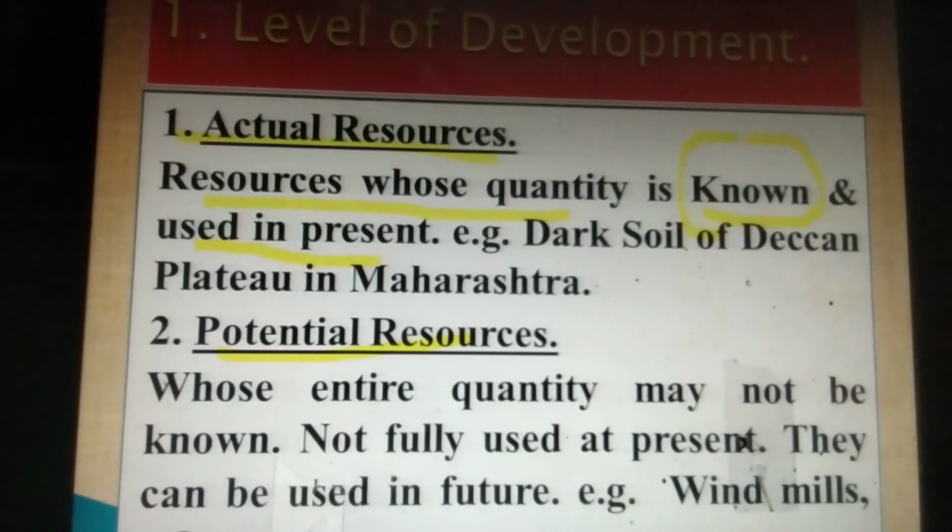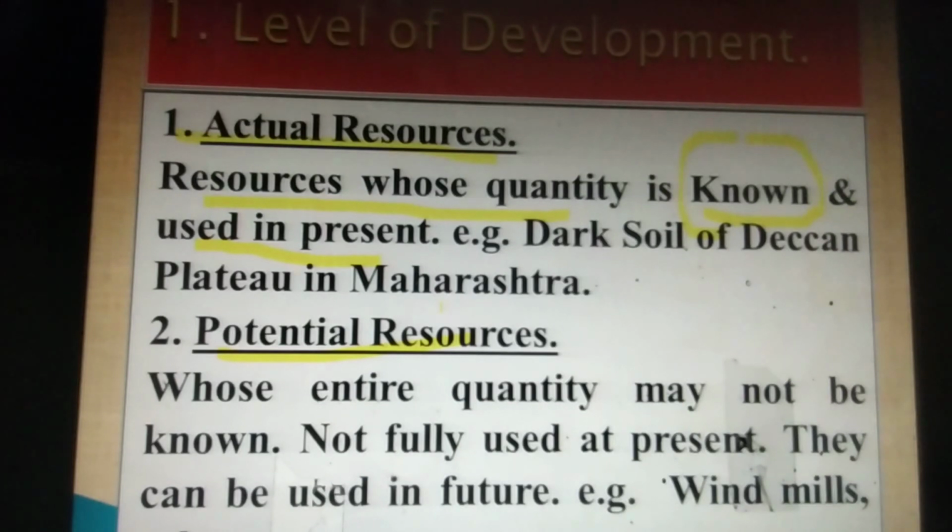Here is an example: the dark soil of the Deccan Plateau in Maharashtra is an actual resource for us. Alluvial soil in the Northern Plains is an actual resource for us. Minerals available in the Deccan Plateau are natural resources.